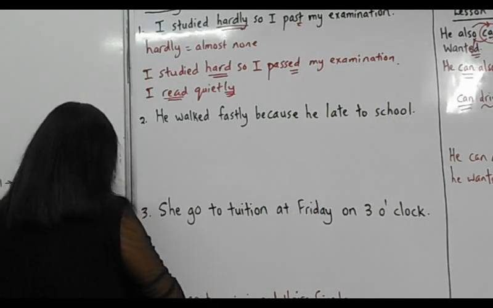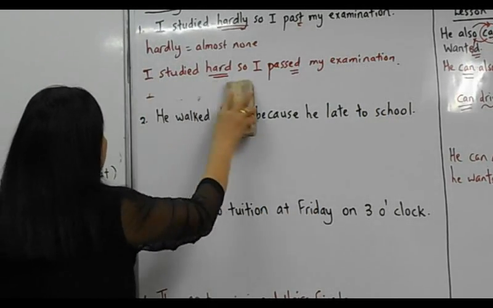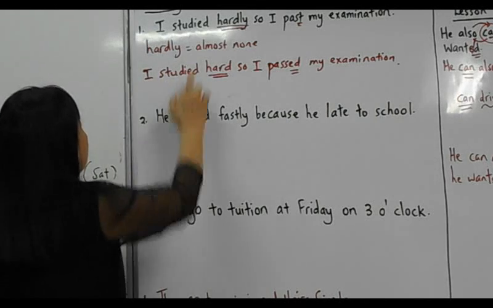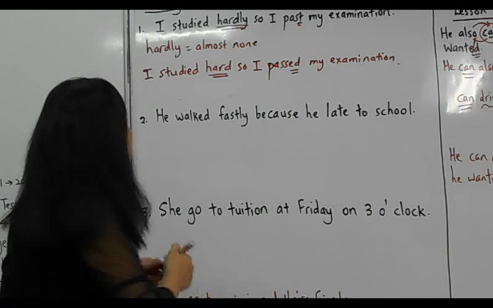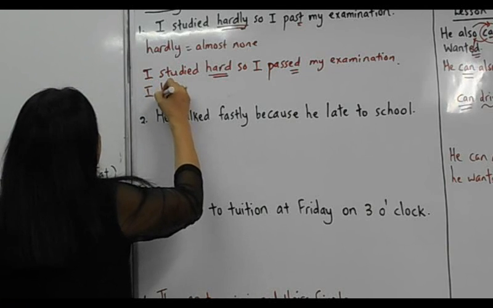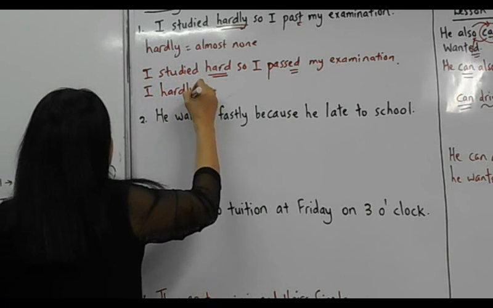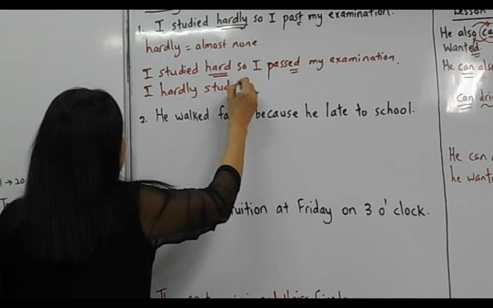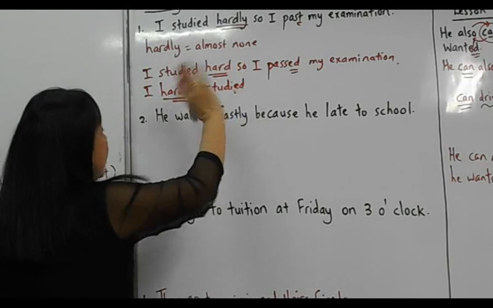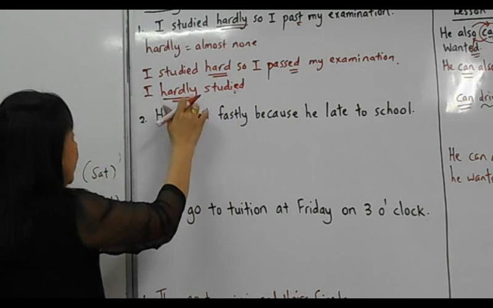Alright? So, I would just like to point out to you how to use hardly. Hardly means almost never. So, I hardly studied. So you see the position, hard behind, hardly in front.